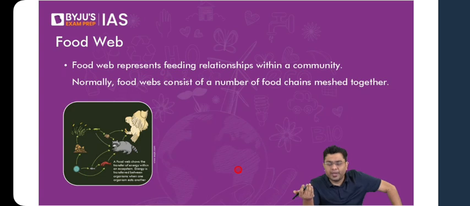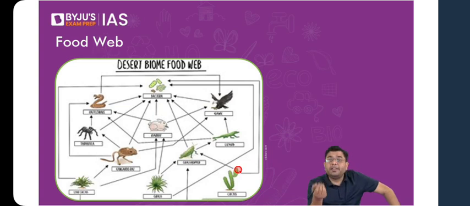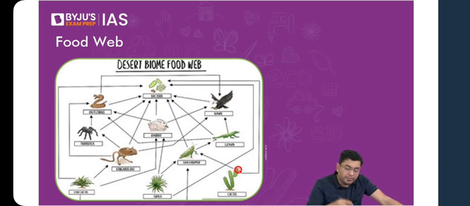Each of the species can be consumed, and in turn, it consumes a variety of different organisms. So, for example, take the case of a desert food web, the food web which you observe in deserts. You will observe that the grasses can be consumed by the rabbits. Rabbits can be consumed by cheetahs also. Now, cheetahs are not to be found in the desert. That is a different matter altogether. But in the grassland ecosystem, that will work.